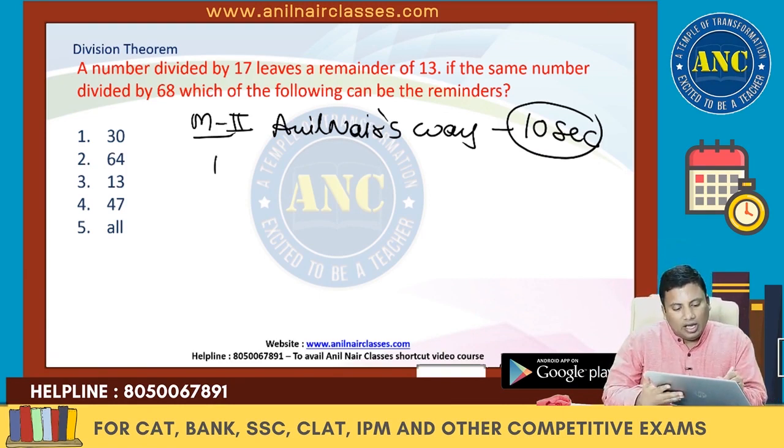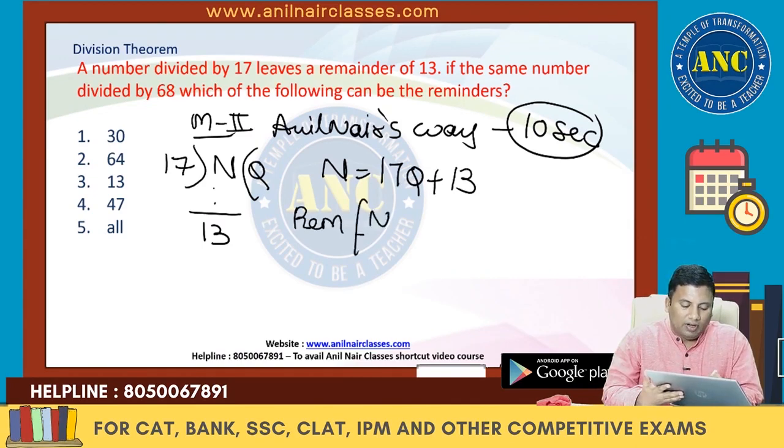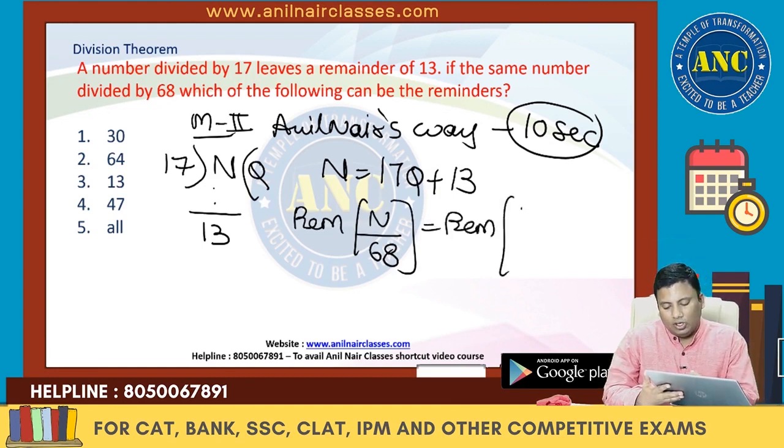Now see, a number when divided by 17, the quotient is Q and the remainder is 13. So dividend equals divisor into quotient plus remainder. Find the remainders when it is divided by 68. 17 into Q plus 13, divided by 68.